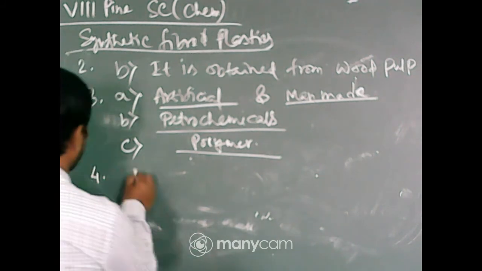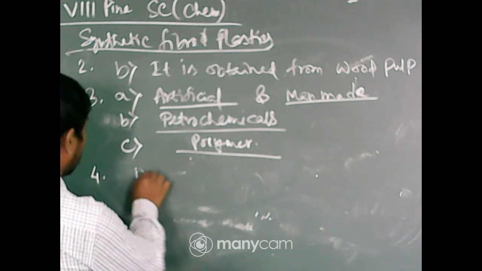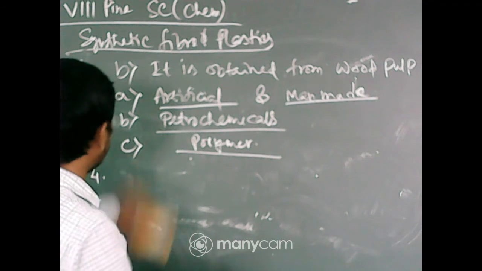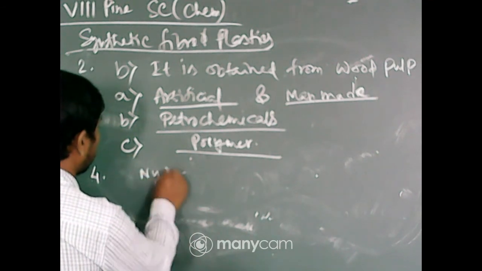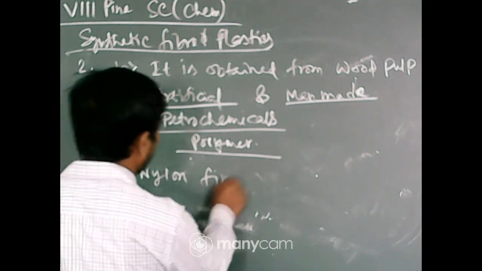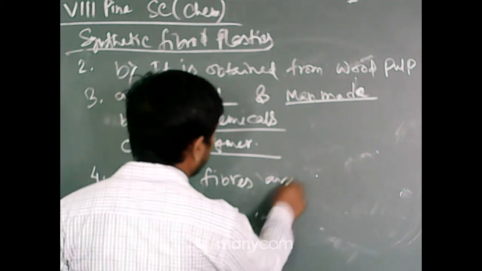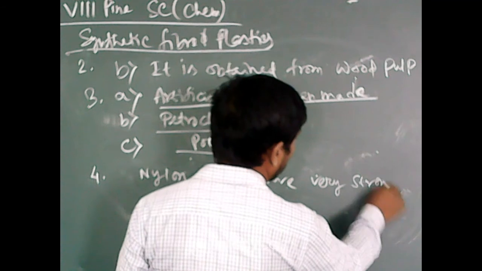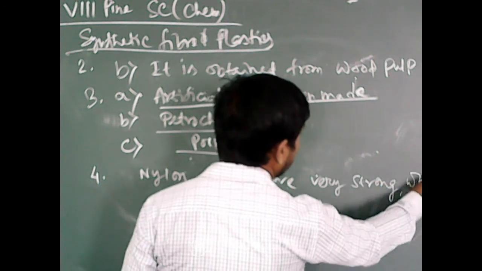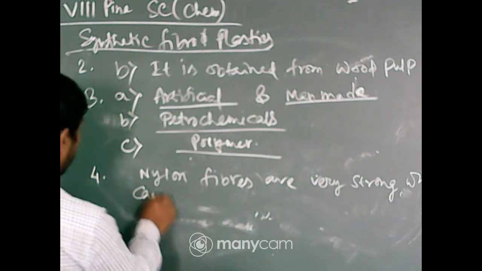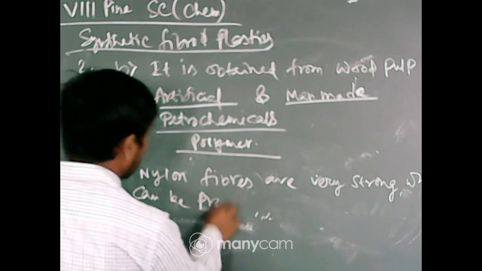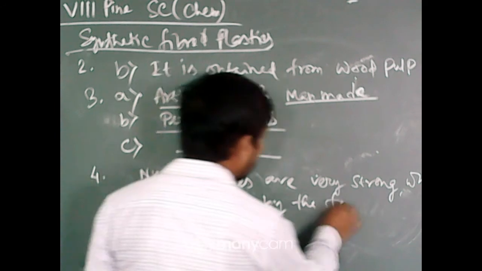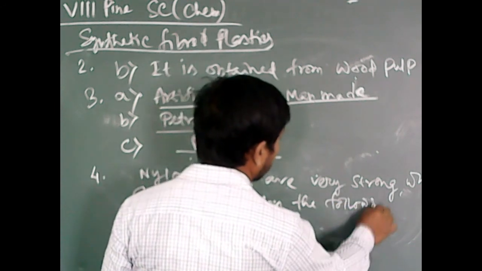So, number 1, you have to write one introductory sentence. Nylon fibers are very strong, which can be proved by the following examples.